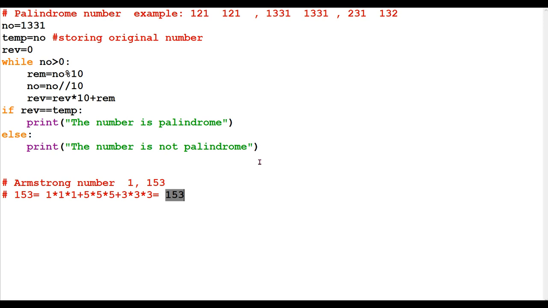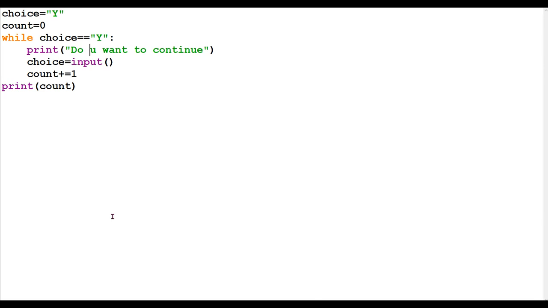Now let's look at another format, another advantage of the while loop. This is a choice-based program. It means that till the user keeps entering Y, the process will go. When the user gives any other character, the process will terminate. So roughly I have written this. The choice is initially Y.